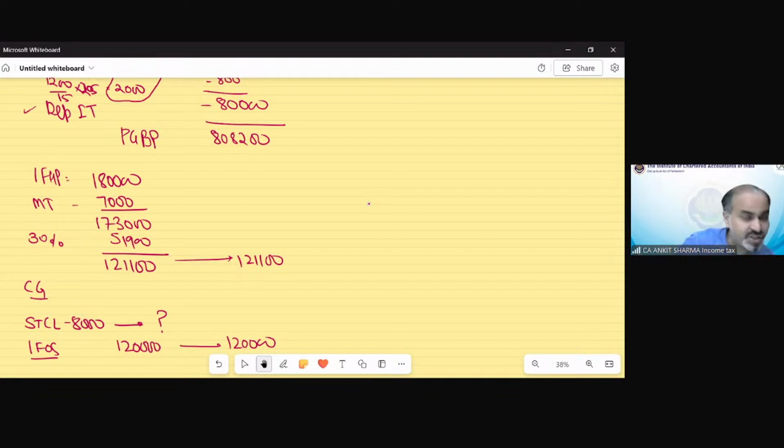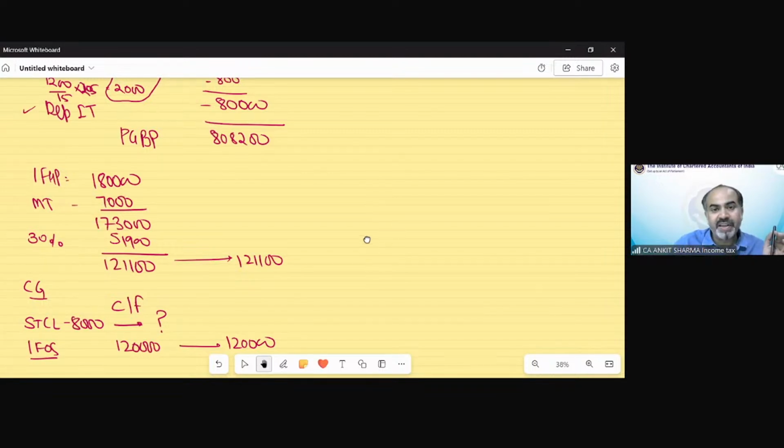So can short-term capital loss be set off against any head of income? Of course, the answer is no. Well done, Swati. Well done, Shoaib. Well done, Pooja. Well done, Arin. It cannot be set off. So this is going to be carried forward.